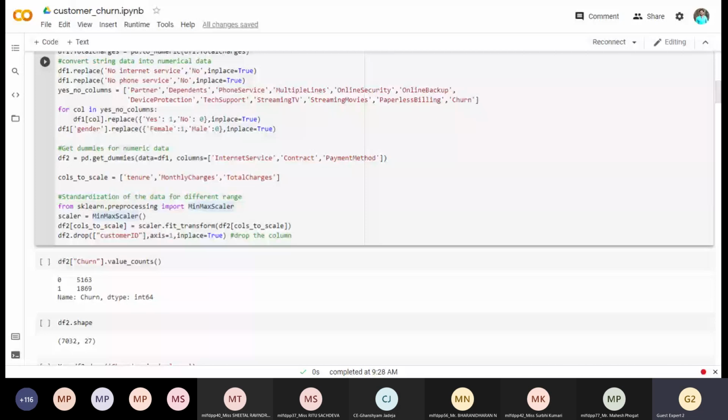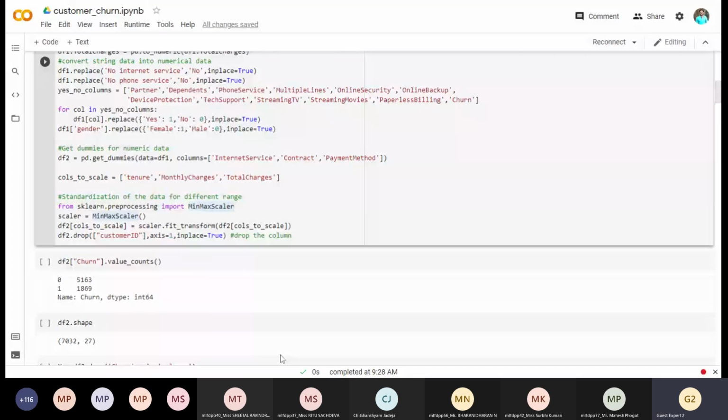And this is my personal request to all of you: whenever you are dealing with numeric data which has a very vast difference in range, always use some standardization, either standard scaler or min max scaler. You can use anything. One is using standard deviation and one is using the 0-1 rule. So I have applied this kind of pre-processing step.